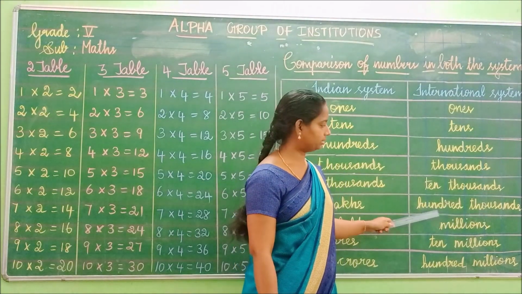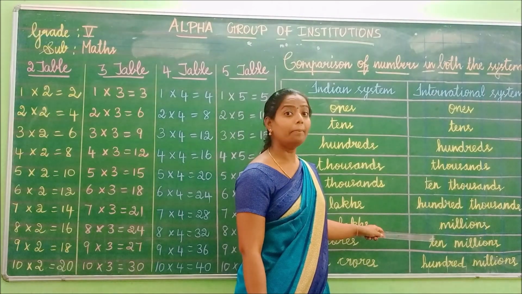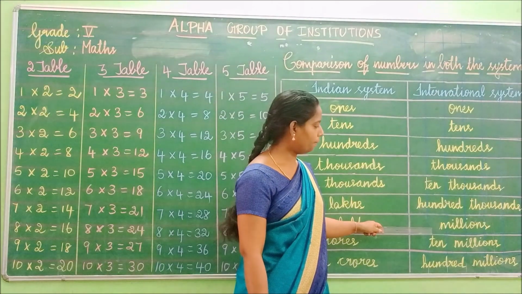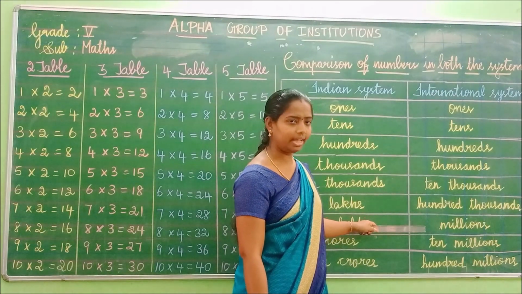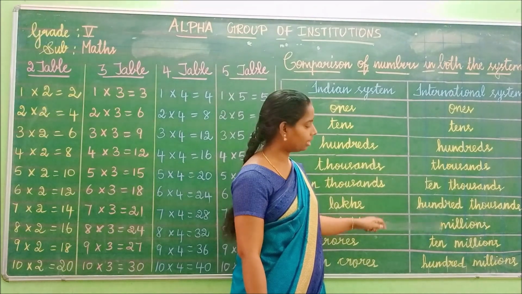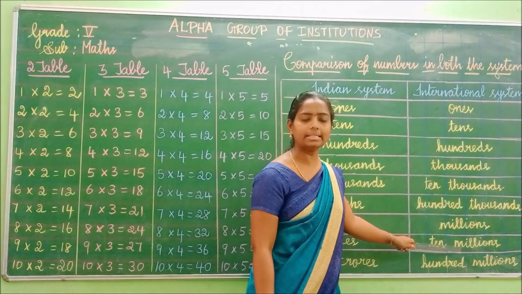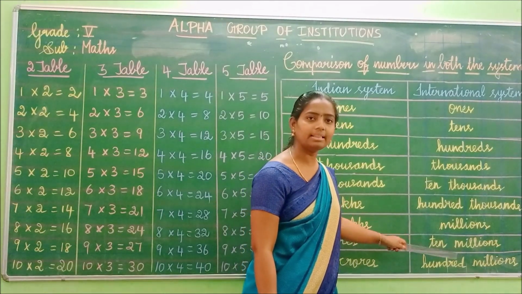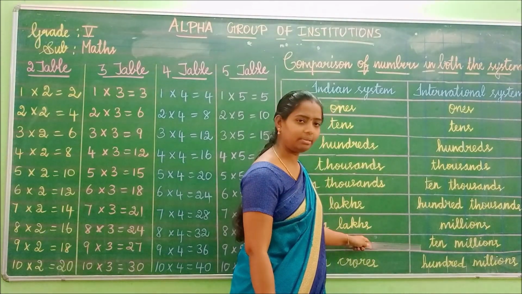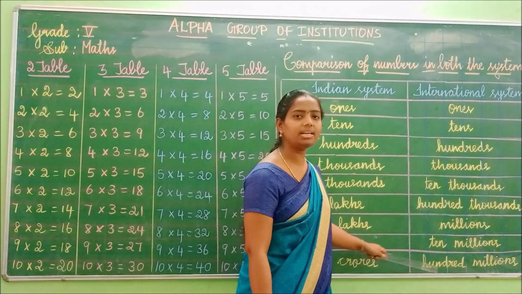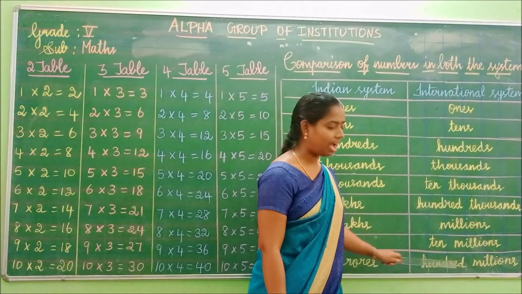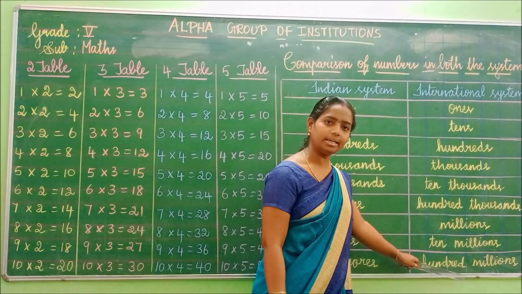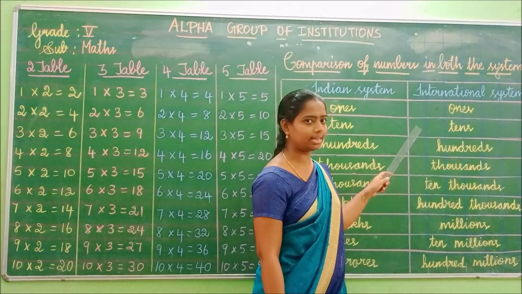100,000. And then what is millions? Okay. And then next to millions, 10 millions. And then last, next to 10 millions, 100 millions. Okay, 100 millions. Shall I repeat it again for international system children?